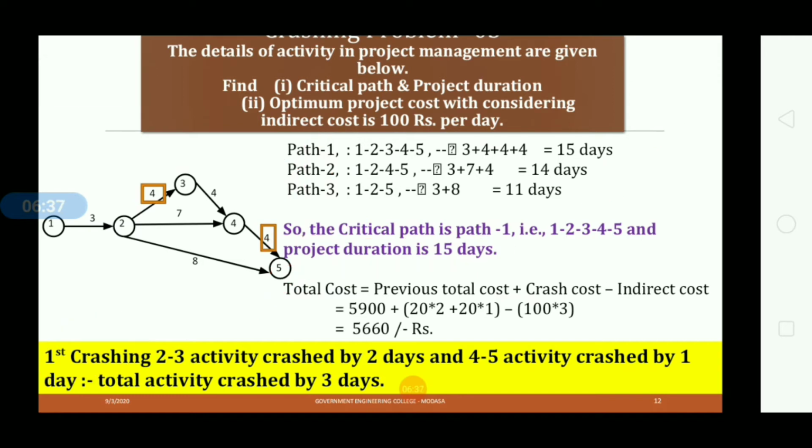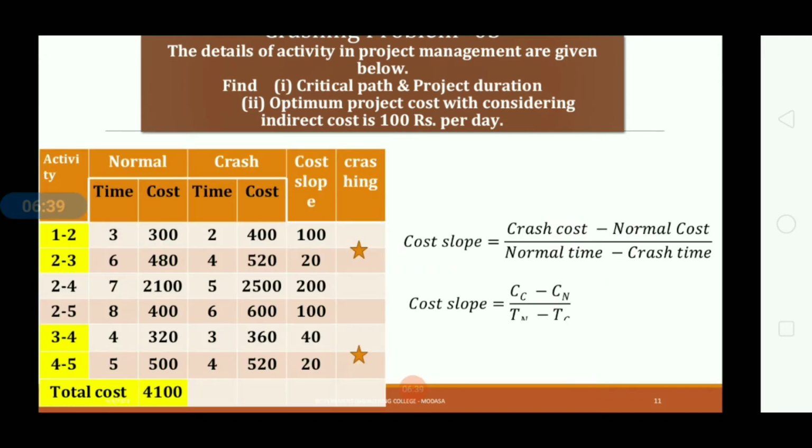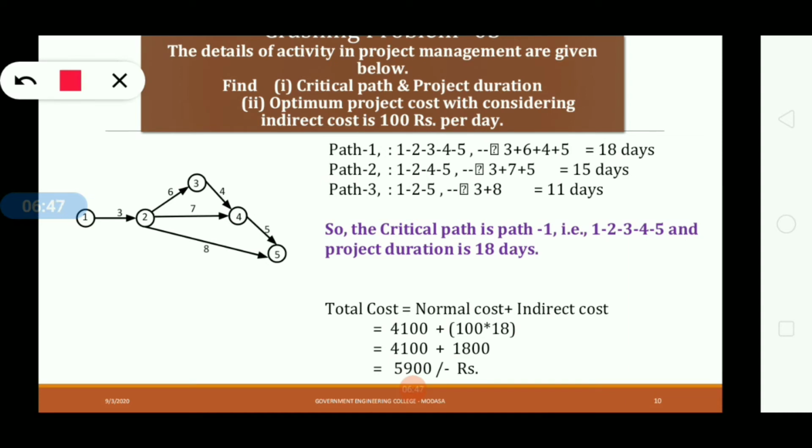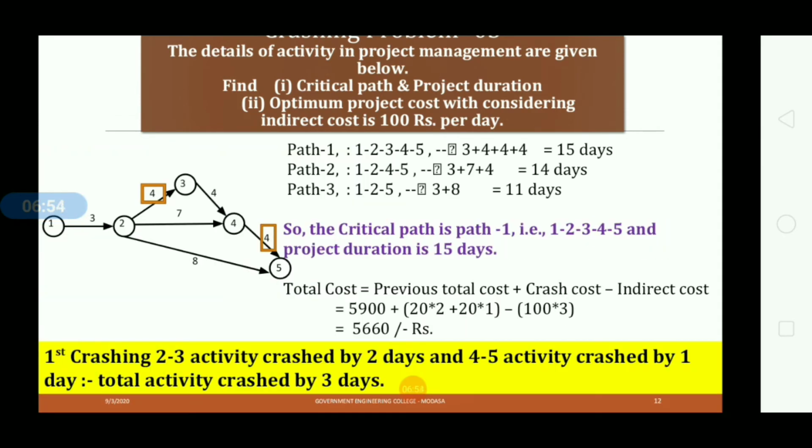So our previous total cost is what? See this, our previous total cost is 5,900 rupees. Okay, so put this value on this equation: 5,900 rupees plus crash cost. Crash cost is cost slope multiplied by crashed days. So here, 20 multiplied by 2, plus another activity crashed by 1 day, so 20 multiplied by 1, minus indirect cost.